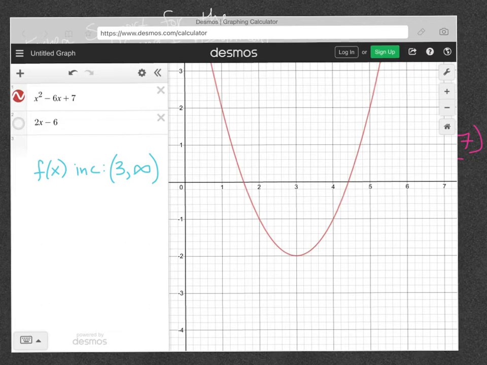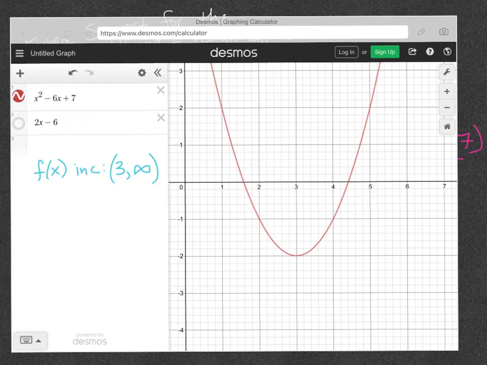Yes, they look similar, although a coordinate point wouldn't have an infinity in it. But an interval means x values, literally left to right. So in an interval, your left number needs to be less than the right number. So it goes left to right, least to greatest number-wise. And that is where our function goes up, from when x is 3 to forever.